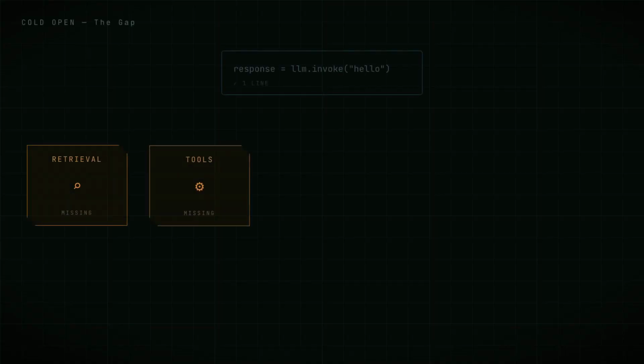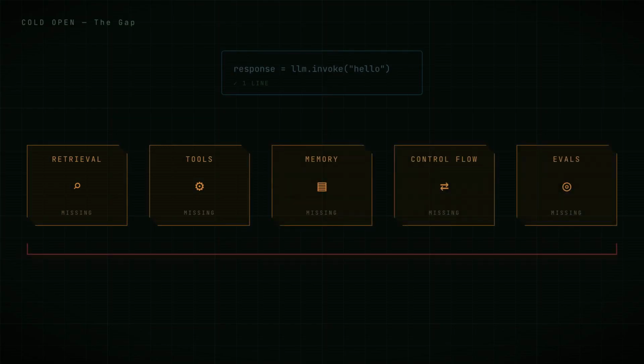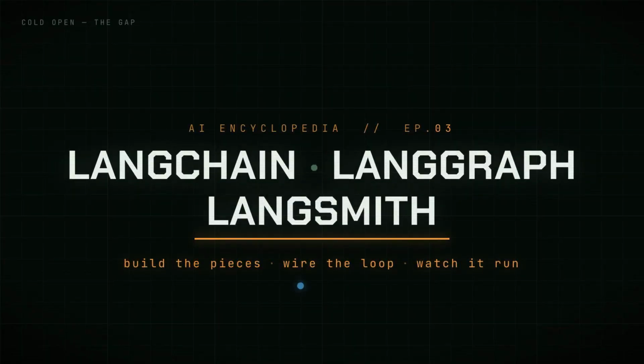Calling a language model is one line of code. So, why do real AI apps take months to ship? Because a real app needs retrieval, tools, memory, control flow, and evaluation. And the raw API gives you none of it. One ecosystem grew up to fill that gap. 3 tools, 3 jobs. Let's map it.